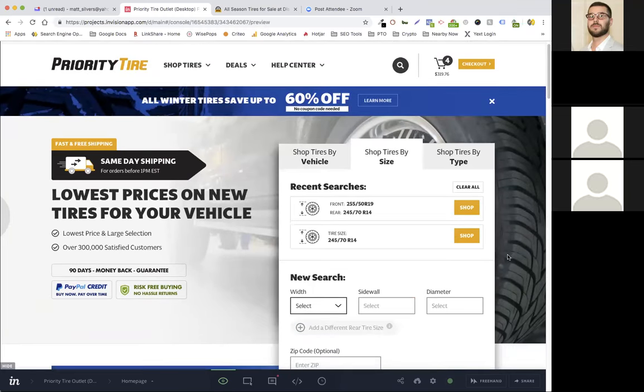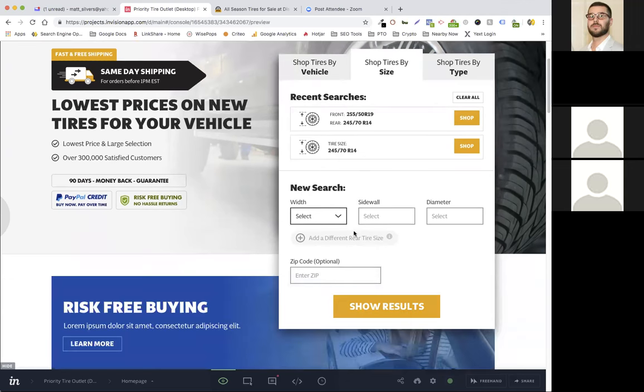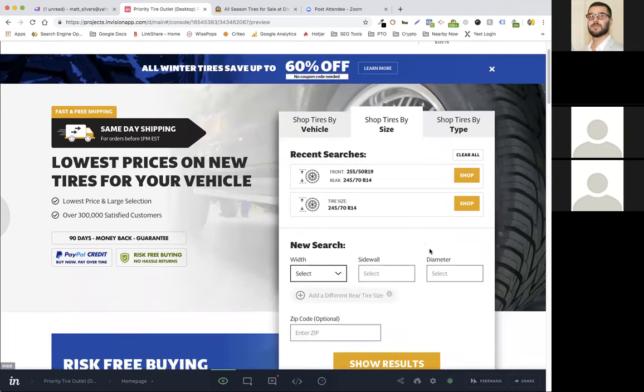So now we have the same tab that if I was someone who already did recent searches by size, they would be stored here to show to me. And I can either select one or just do a new search. Got it. Yeah. So that's the new piece here is the fact that after a search is performed, it's saving it up top while it's still letting you do new searches. Your previous searches are there and let you kind of shop into it. Yes, and you will see this throughout the entire internal pages as well. So let me show you that.